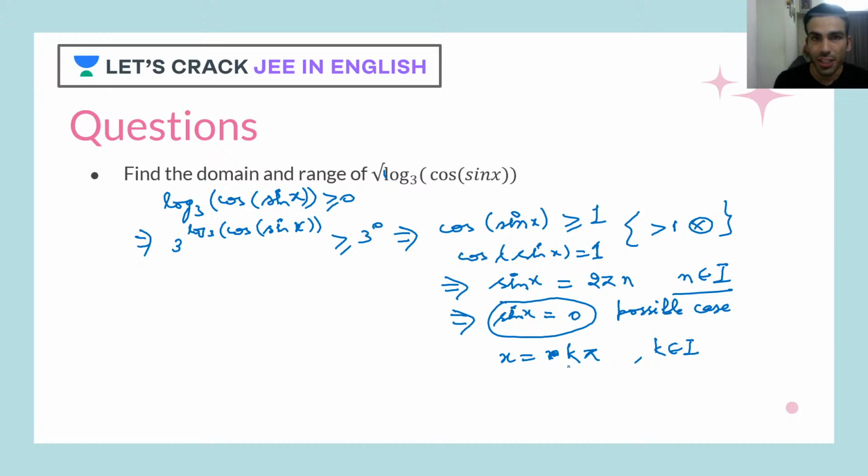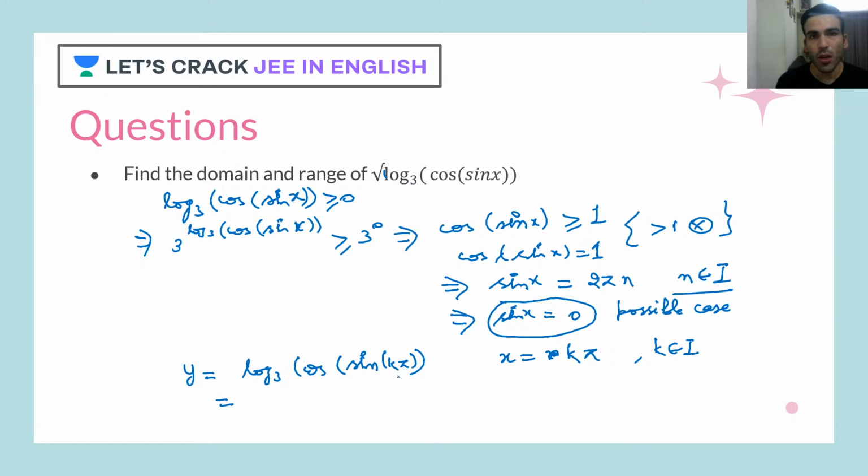Now when it comes to range, what is range? y is equal to, as we know x will always belong to this set, square root of log base 3 of cos of sin of k pi.